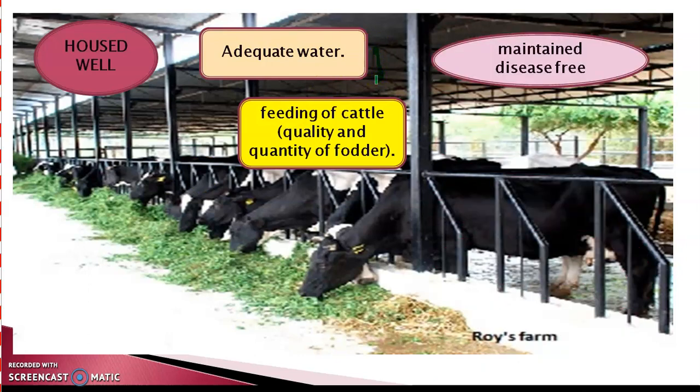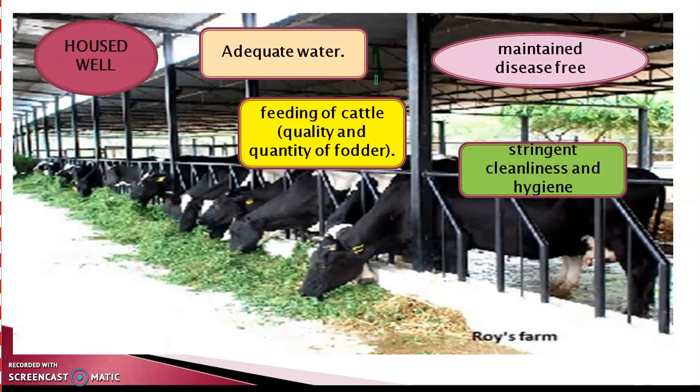If the animal is well looked after, resistance to diseases develops and the animal is protected from diseases. Stringent cleanliness and hygiene of both the handlers and the cattle is very important, because the handlers are involved in the extraction of milk, its storage and its packaging also.